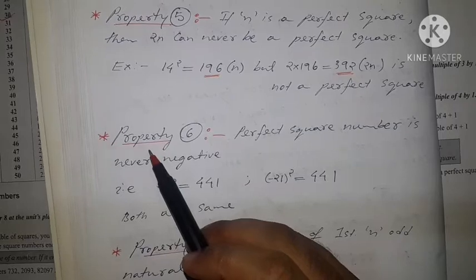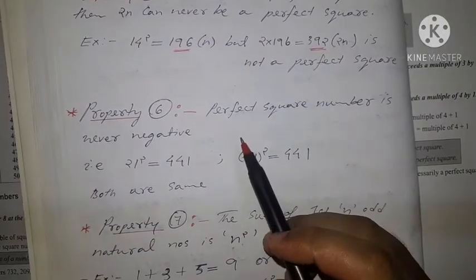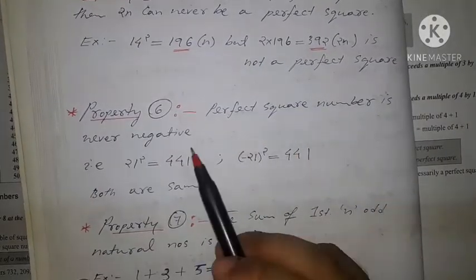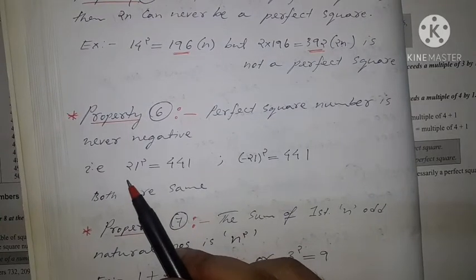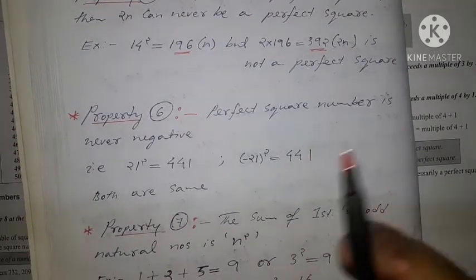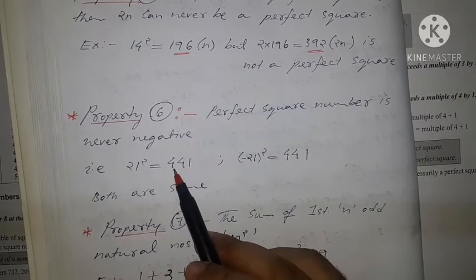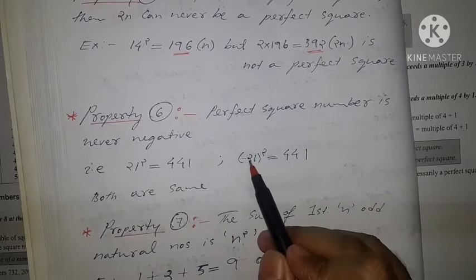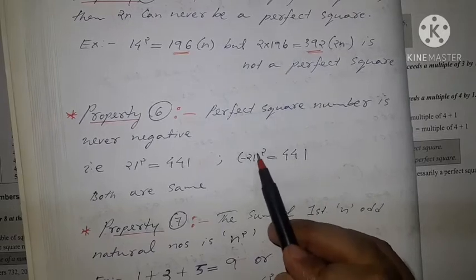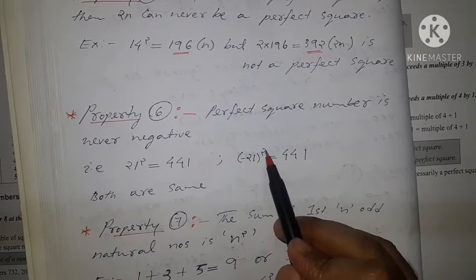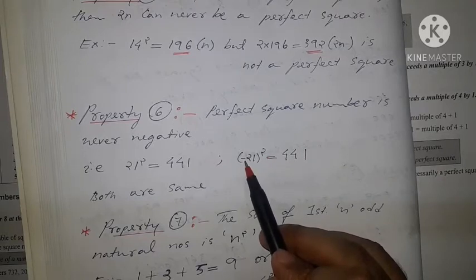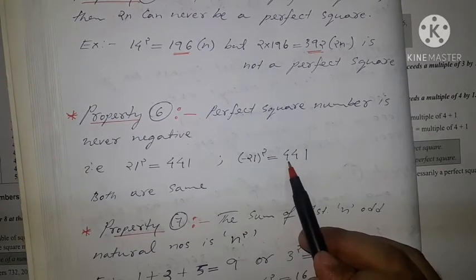Then property number 6, a perfect square number is never negative. It cannot be negative. As we can see, 21 square is 441. Even if we take minus 21 whole square, since the power is even, this becomes positive and the result we obtain is 441.